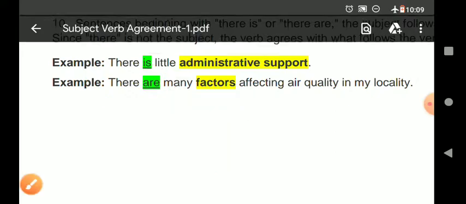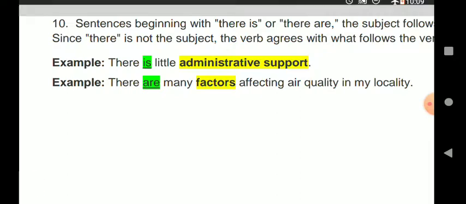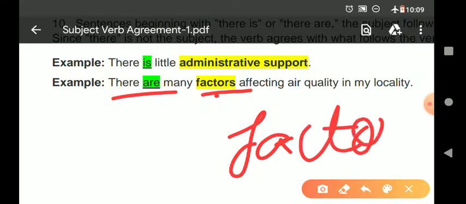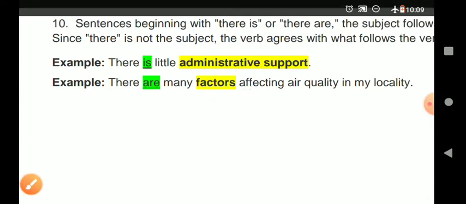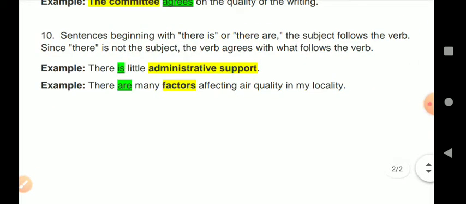There are many factors affecting air quality in my locality. If there is is written, then we should use only factor. There is many factor, but this does not seem to be correct. So there are many factors affecting air quality in my locality, because many is there. Always keep in mind, if a sentence starts with there is, then the subject should follow the verb only.